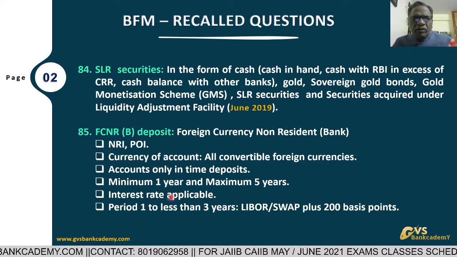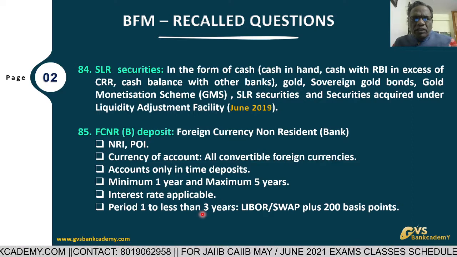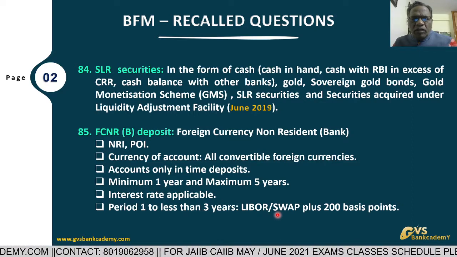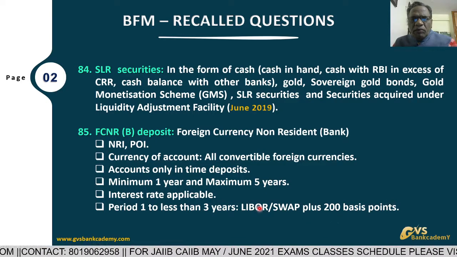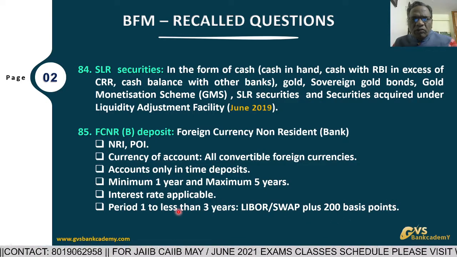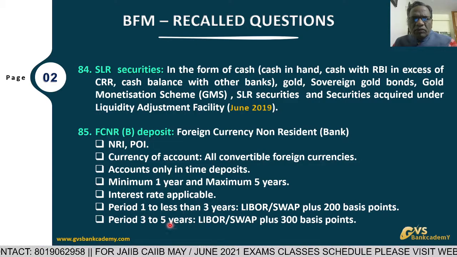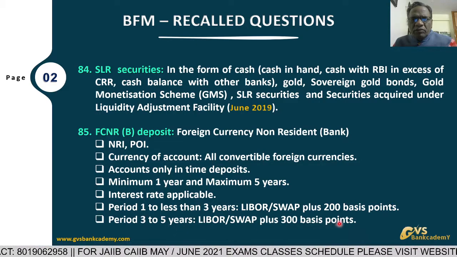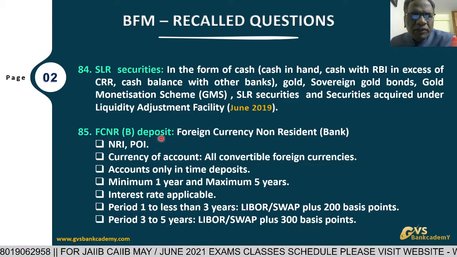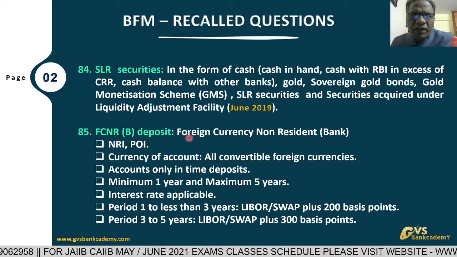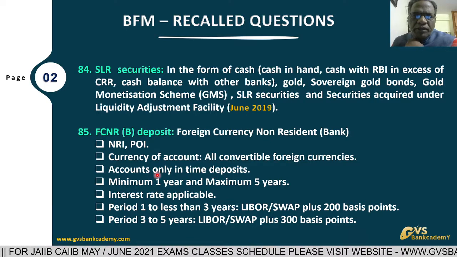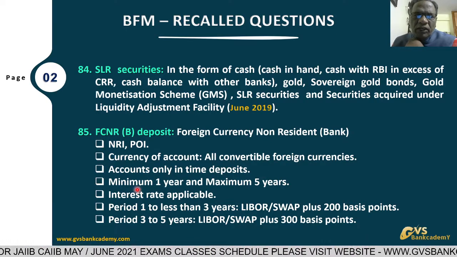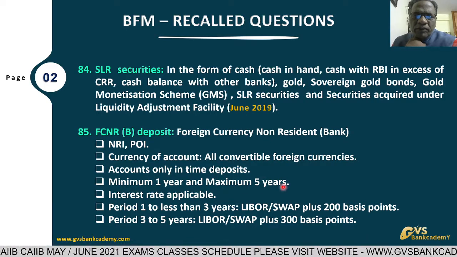Rate of interest on these deposits, for 1 year to less than 3 years, is LIBOR or any other swap rate plus 200 basis points. For 3 to 5 years, LIBOR plus 300 basis points. So this is a very important question. Whenever any bank is accepting foreign currency non-resident deposits, it is only in time deposits, minimum 1 year and maximum up to 5 years.